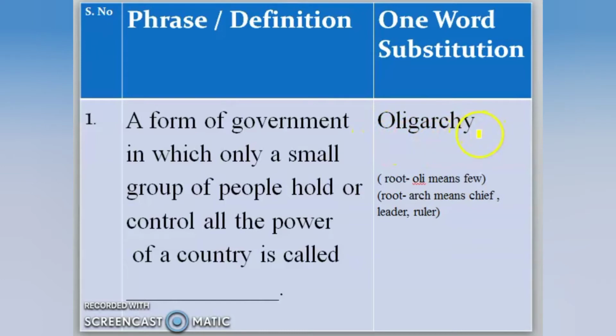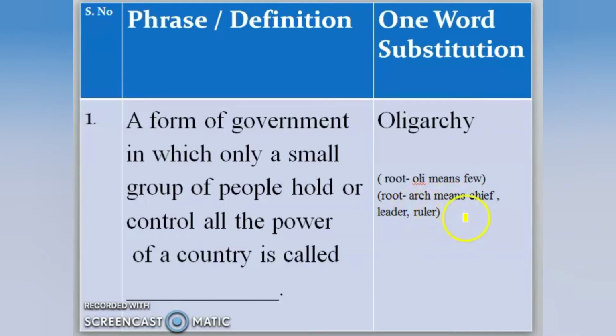Oligarchy. Now let me break it down. We have a root word here, all right? Oli, which means few, right? Less. And we have another root, arc, which means chief, leader, or ruler.